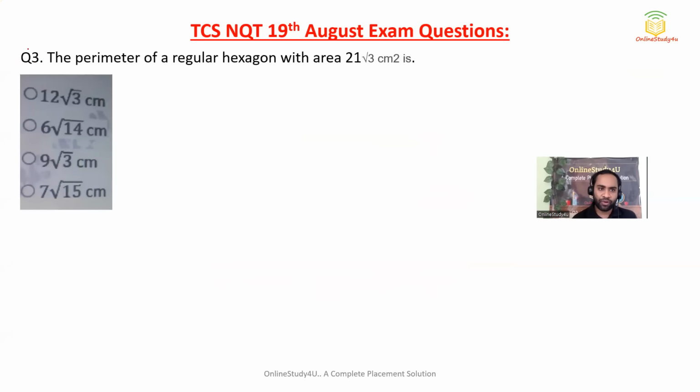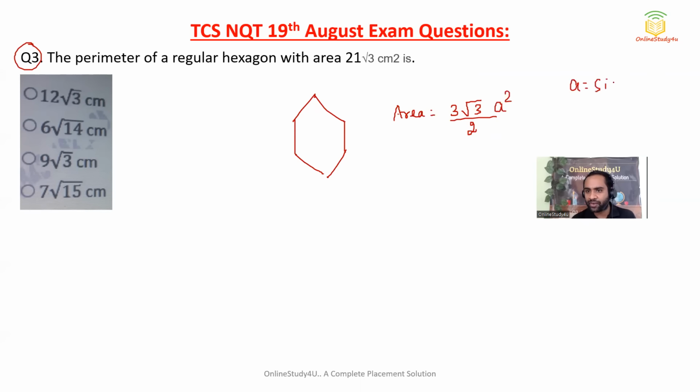Now question number 3, the perimeter of a regular hexagon. Hexagon you might definitely know, so this is your hexagon. If we talk about area, then area will become 3 root 3 divided by 2 a square, where a is nothing but, my dear friend, the side. And if we talk about perimeter, then perimeter will be nothing but 6a, where 6 is the number of sides. So the perimeter of a regular hexagon with area 21 square root of 3 centimeter square is.